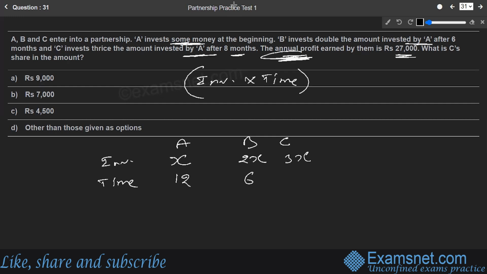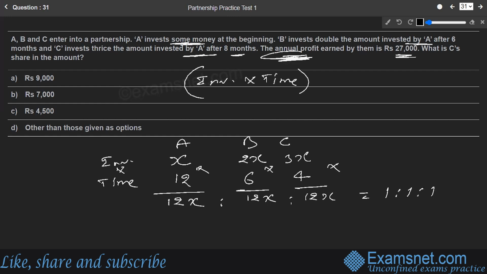So his money will be part of the business for just 4 months. So this is the time factor. If we do the investment into time for all of this, this is 12x, this is also 12x, and this is also 12x. So we have done investment into time in all three terms. If we distribute the ratio, 12x is to 12x is to 12x is nothing but 1 is to 1 is to 1. That means they are getting equal profit.